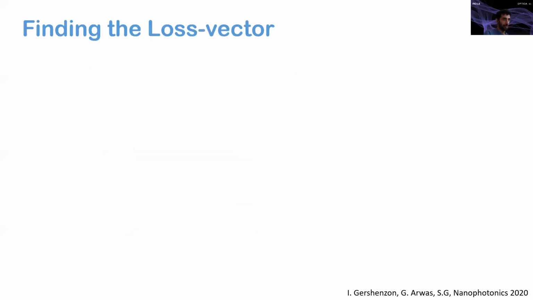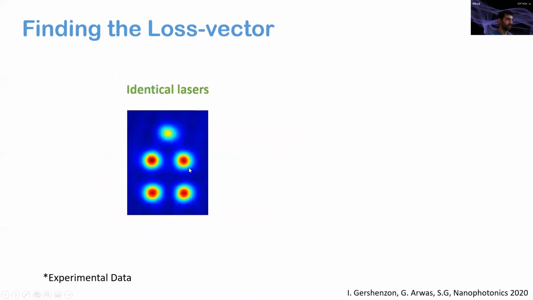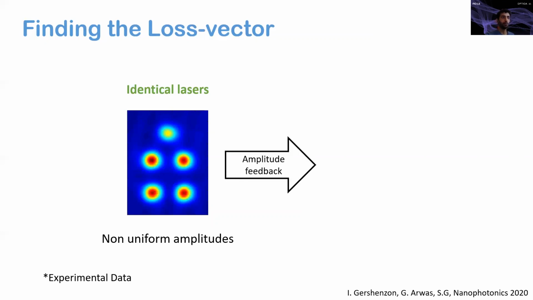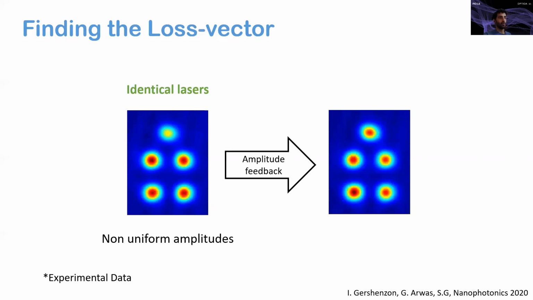So we start the experiment in the following way. We first create a network of identical lasers on the house graph, and you can see that the 4 lasers on the square have the same amplitude, while the 5th laser is much, much weaker. So when we have identical lasers, we have non-uniform amplitudes, and then we apply a loss feedback loop, or amplitude feedback loop, in order to find a state with equal amplitudes. After applying this feedback loop, we get this mode with much more uniform amplitudes. But again, note that in this case the lasers are not identical anymore, because each laser has different loss.